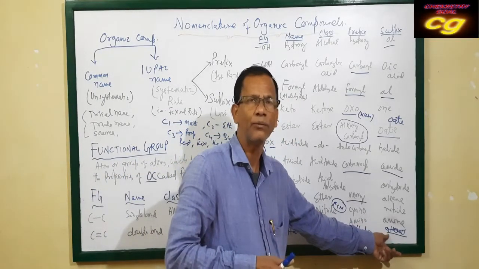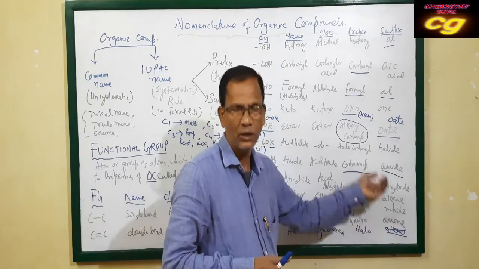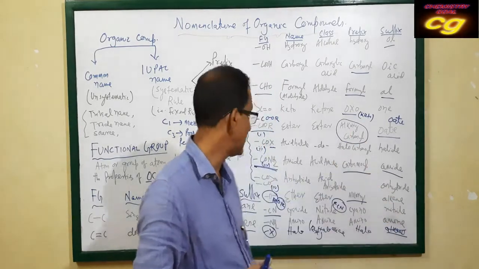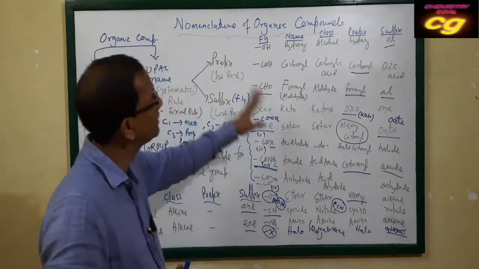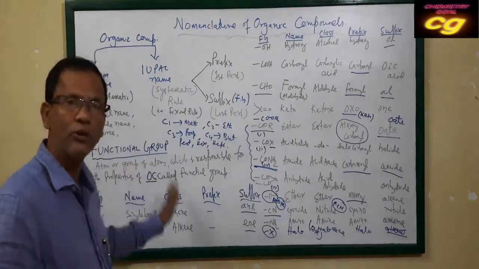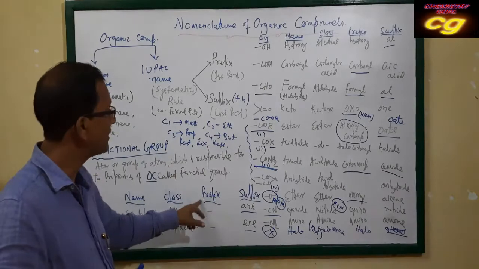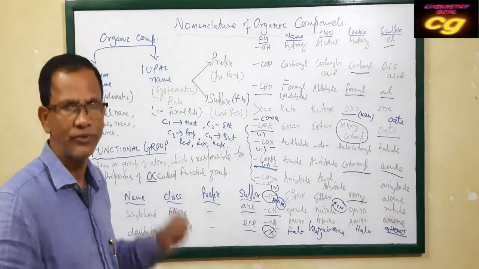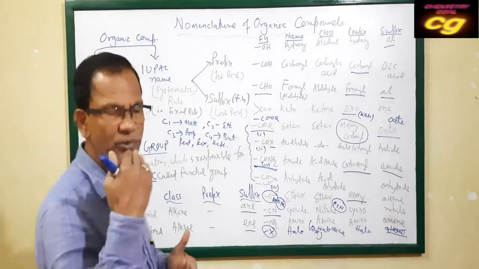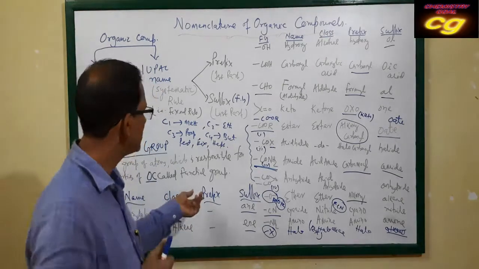Alkane means the number of carbon atoms. If one carbon, halomethane; two carbon, haloethane, like this. So these are very important organic functional groups, with their prefix name and suffix name. Prefix means sometimes the functional group is also used as a prefix. It will be written from the beginning of the nomenclature. That is what the prefix is.